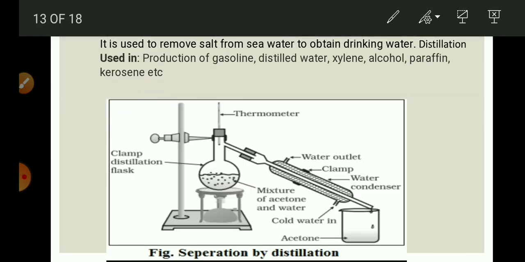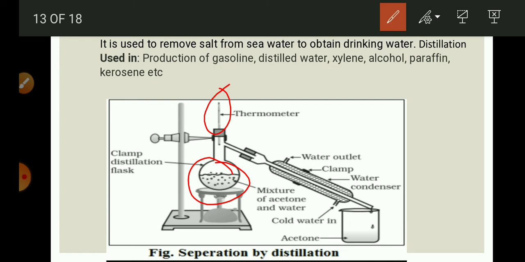of condensation. In this method, we are taking a distillation flask. This round bottom flask is called a distillation flask. For example, see activity 2.8. Let us try to separate acetone and water from their mixture. So we have taken a mixture of acetone and water in this round bottom flask or distillation flask. Fit it with a thermometer. Here we have taken the thermometer. Arrange the apparatus as shown in the figure. Heat the mixture slowly, keeping a close watch on the thermometer. The acetone vaporizes, condenses in the condenser and can be collected from the condenser outlet.